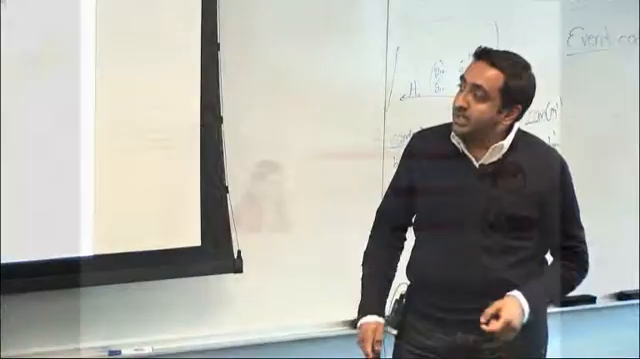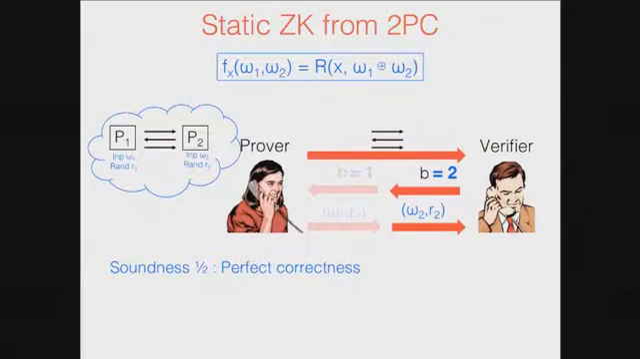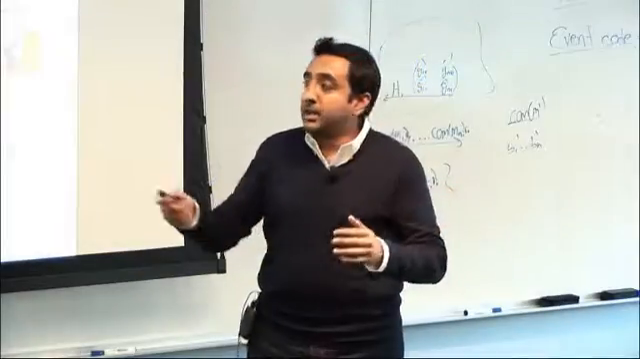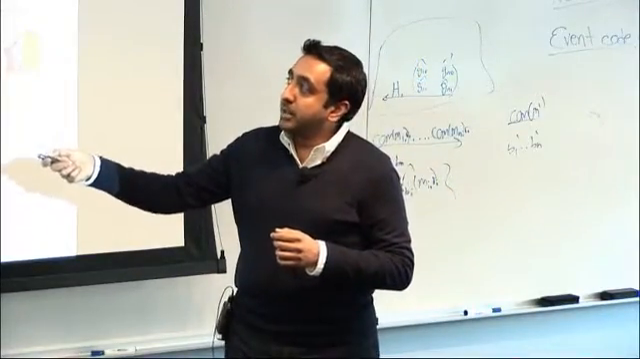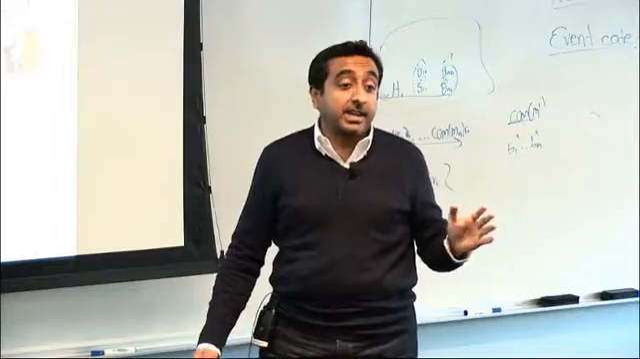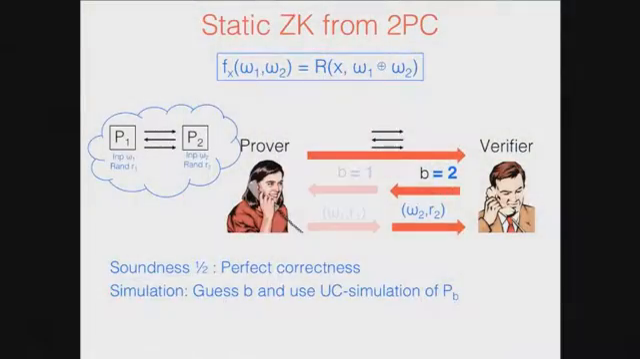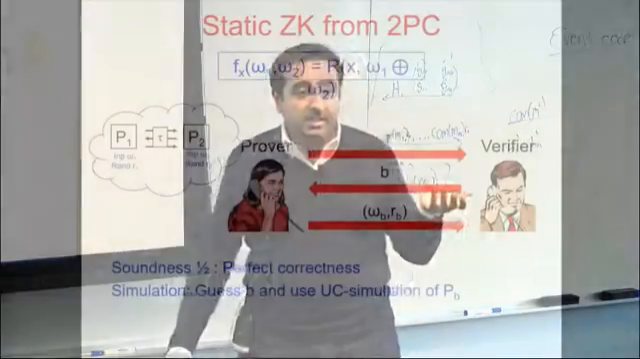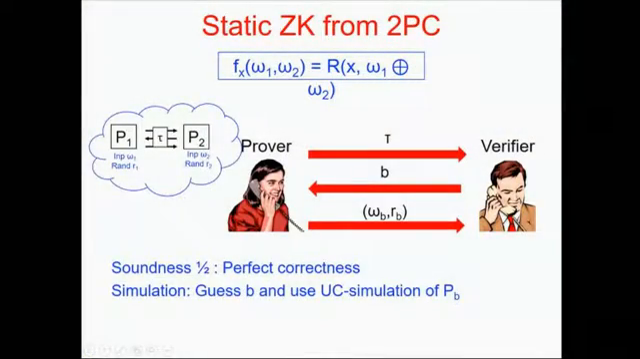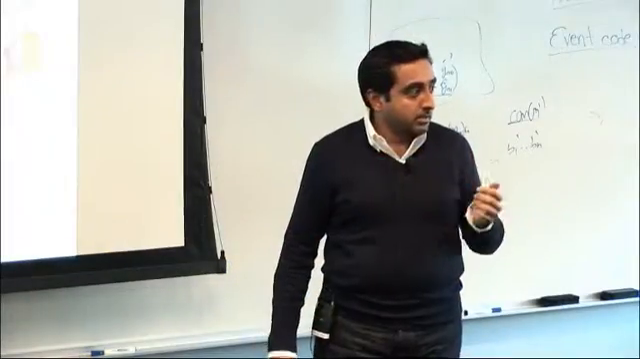Now, why is this sound? This follows similarly to the ICOS: if you give me correct input and randomness for both these parties, from perfect correctness I get soundness. Now, for simulation, I will guess what bit it is and then use the corresponding simulation. I have assumed that I have static simulation of both parties P1 and P2, okay?